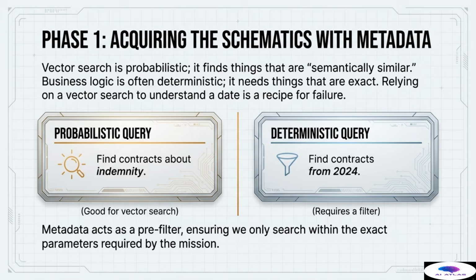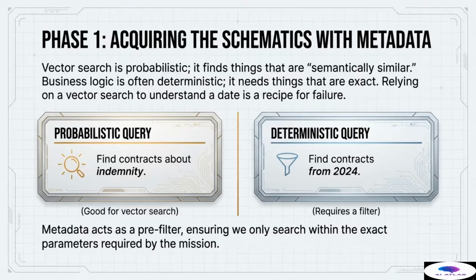However, real-world business logic and regulatory requirements often demand deterministic results. They require things that are exact and absolute. For instance, a compliance officer needs to find contracts from 2024. Relying on a purely probabilistic vector search to correctly understand and accurately filter a date or a specific document ID is inherently unstable and a recipe for catastrophic failure. The vector model might interpret the concept of 2024 based on surrounding text, rather than treating it as a literal, hard constraint. This is precisely where metadata acts as our essential pre-filter.